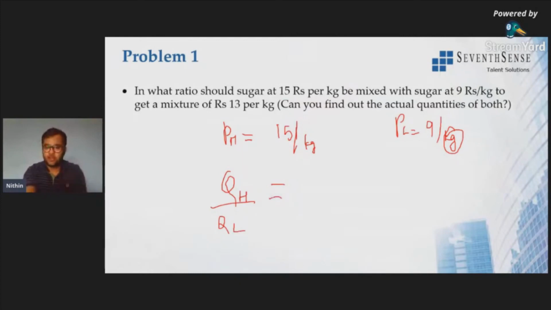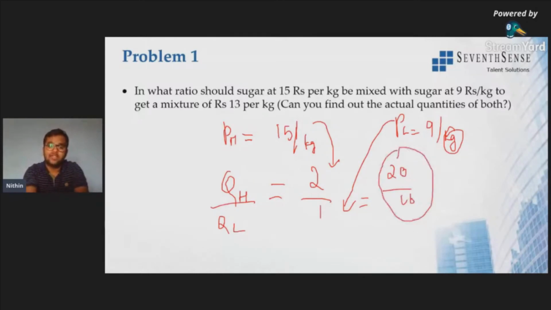If I take, for example, 2 kg from the higher value, I'll take 1 kg from the lower value. If I take 20 kg from the higher value, I'll take 10 kg from the lower price. So the quantity might be anything. We do not know the exact quantity of higher price sugar, and similarly of lower price sugar.